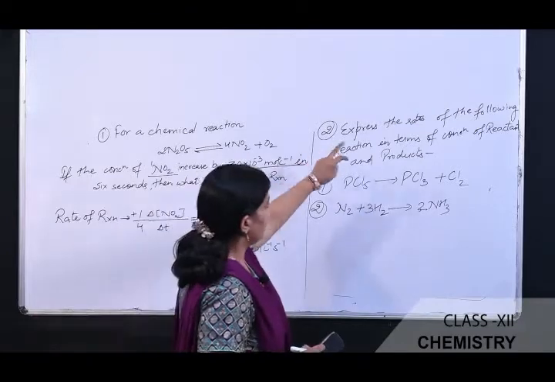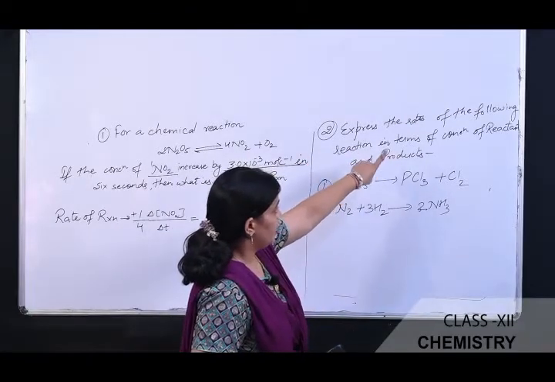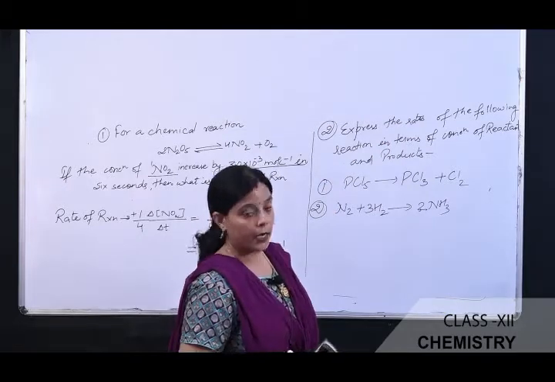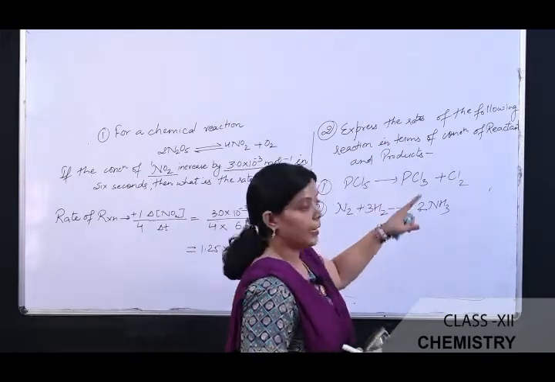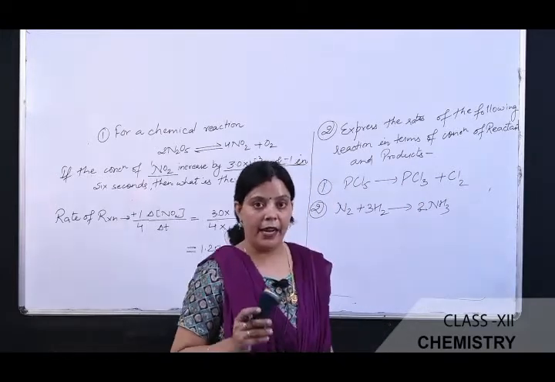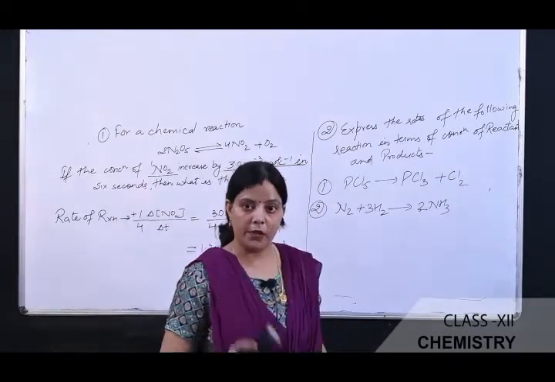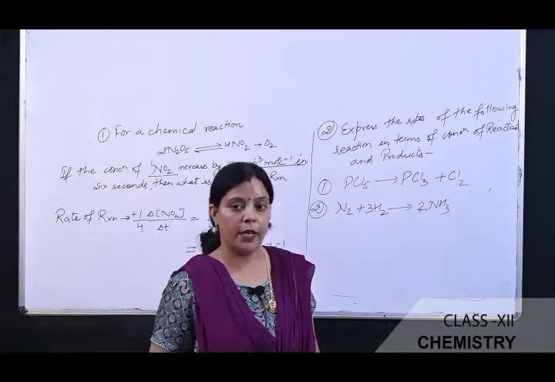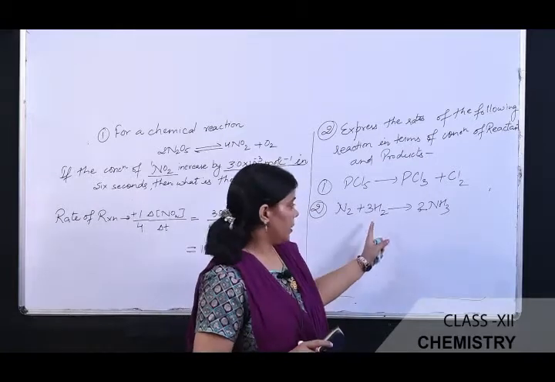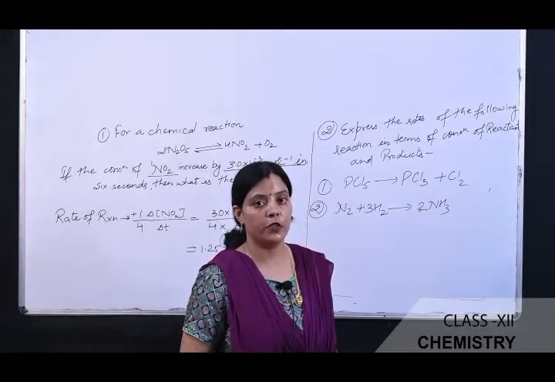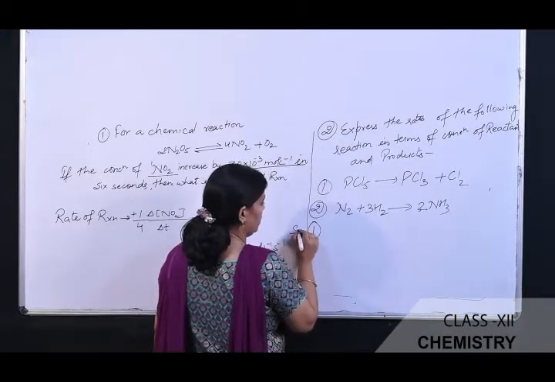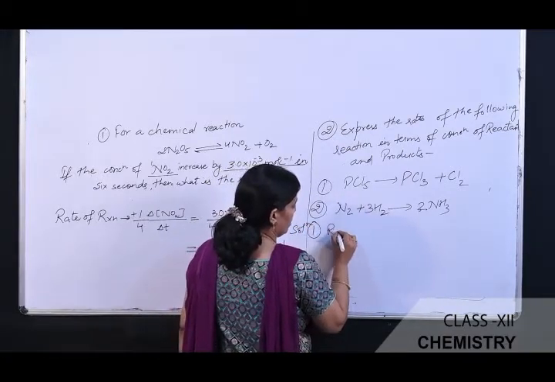And the second one is to express the rate of the following reaction in terms of concentration of reactant and product. As I have already discussed how we mathematically express the rate of a chemical reaction when the stoichiometry of reactants and products is in the same proportion, and when they have different stoichiometric proportions. So for the first one, what is the rate of the reaction?